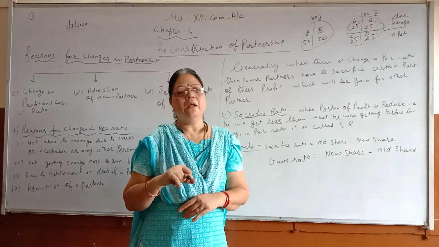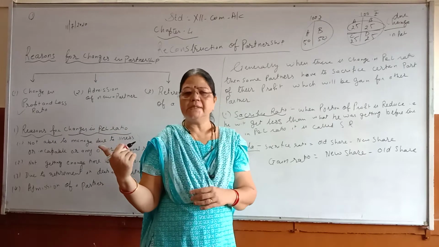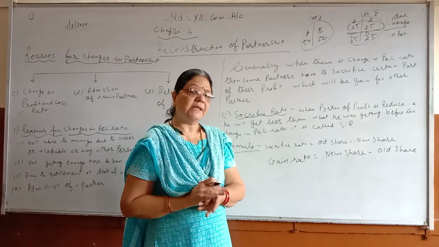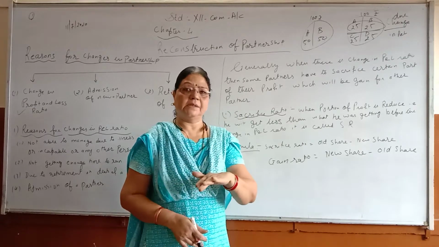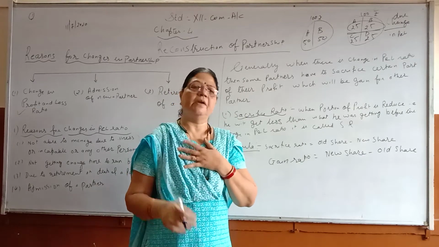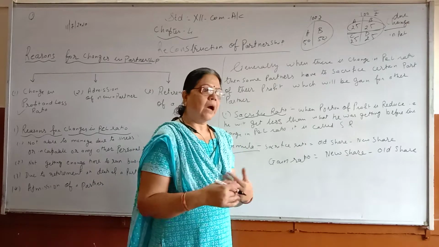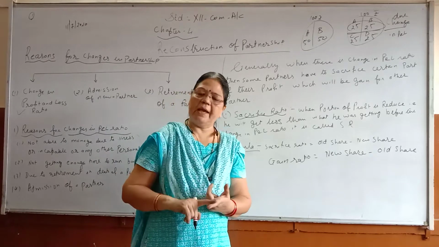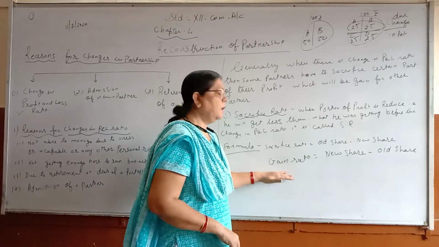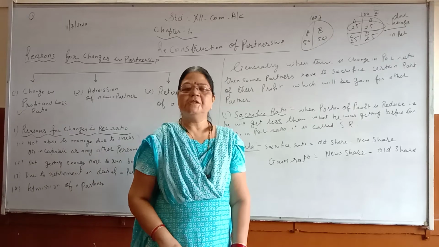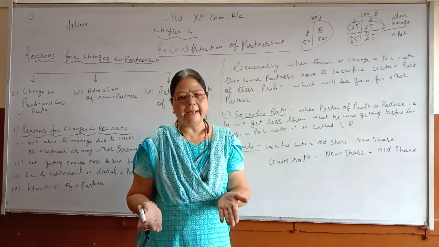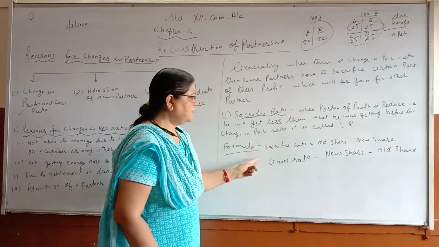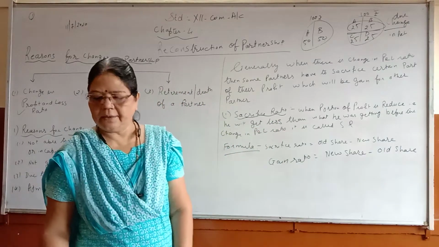For example, first I was getting 50 rupees or 80 rupees, but now when the change has taken place, I will get 25 rupees. So I am getting less, so it will be a sacrifice. But if now I am getting 100 rupees and before I was getting 50 rupees, then again it will be a gain for the partner. When you are getting more, it is a gain. When you are getting less, it is a sacrifice. So this is sacrifice ratio and gain ratio.